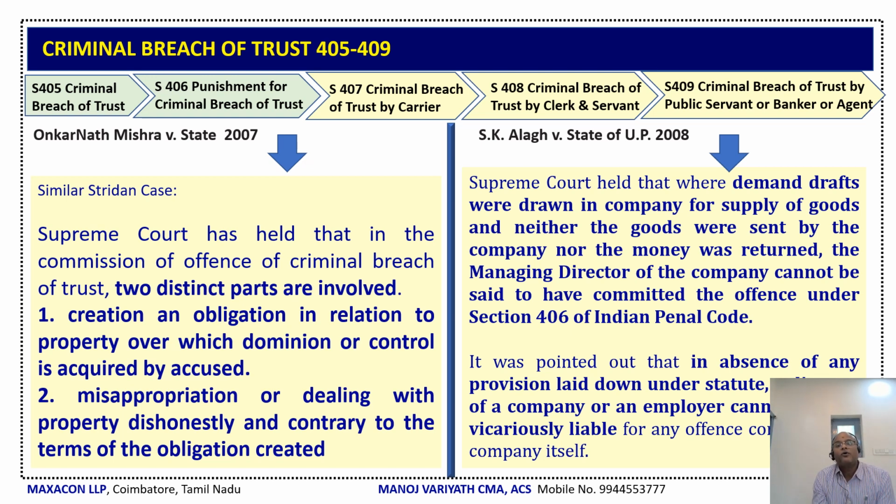Now, the next case is a very interesting case, S.K. Alagh versus State of U.P. Here, the petitioner S.K. Alagh was a dealer dealing with Britannia biscuits, and the company Britannia suddenly, for various reasons, cancelled the dealership. S.K. Alagh had deposited the money and had not received the goods, but the company had already returned the money, which S.K. Alagh had not accepted.